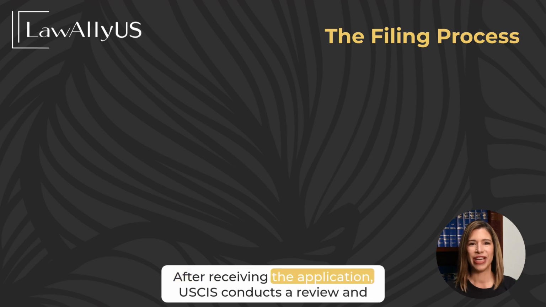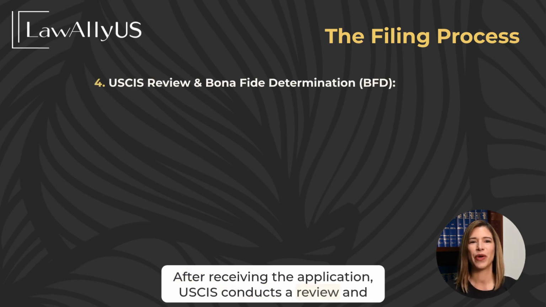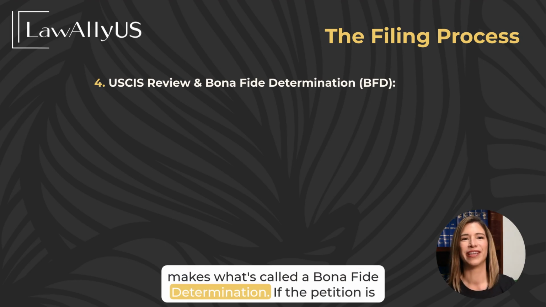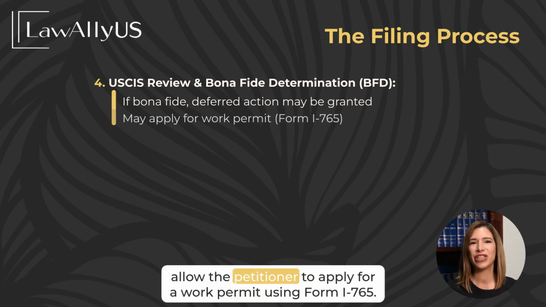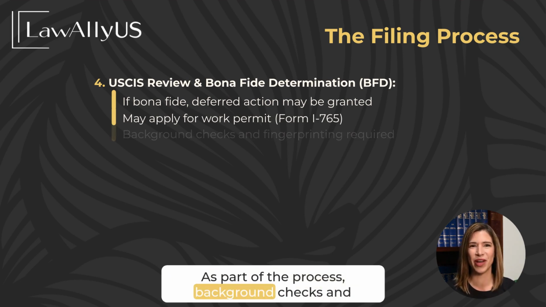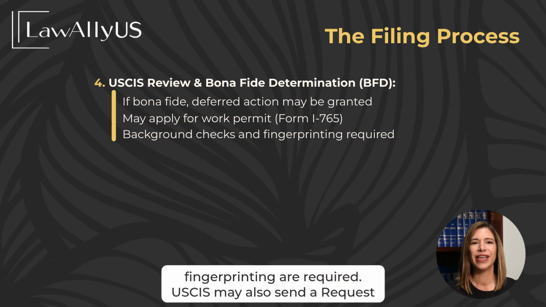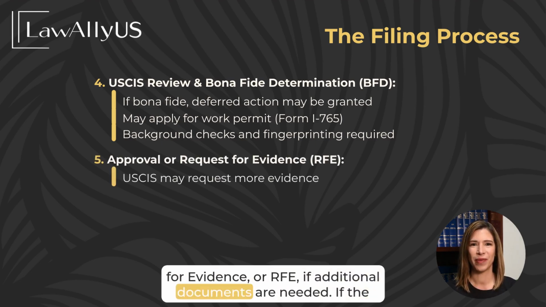After receiving the application, USCIS conducts a review and makes what's called a bona fide determination. If the petition is considered bona fide, the agency may grant deferred action and allow the petitioner to apply for a work permit using Form I-765. As part of the process, background checks and fingerprinting are required. USCIS may also send a request for evidence, or RFE, if additional documents are needed.